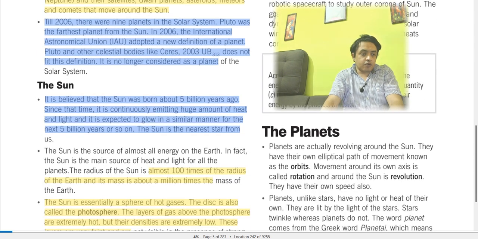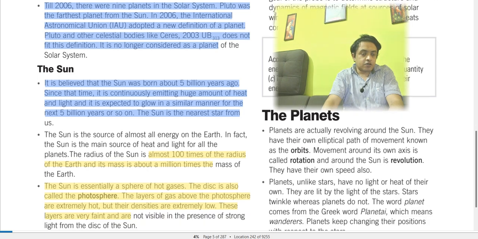Now we have the planets. Planets are revolving around the sun. They have their own elliptical paths of movement known as orbits. Movement around its own axis is called rotation. When it is rotating around its own axis, it is called rotation, and when it is moving around the sun, it is called revolution. They have their own speed also.